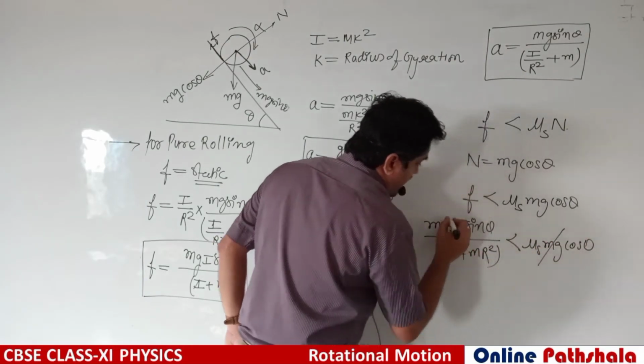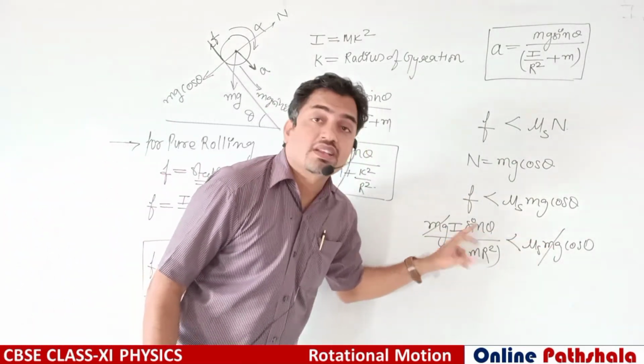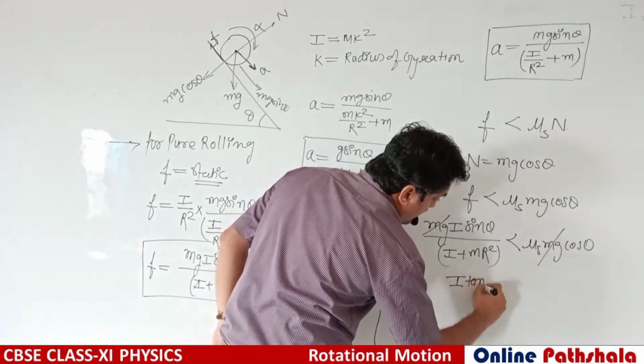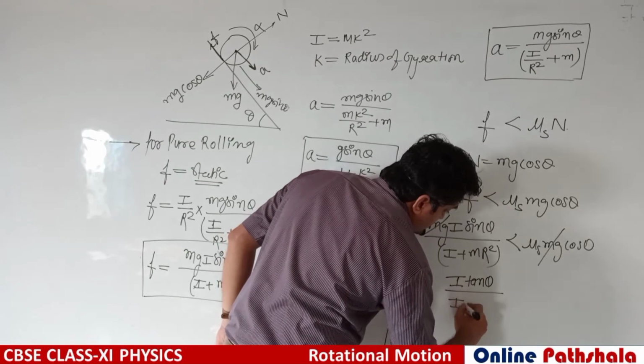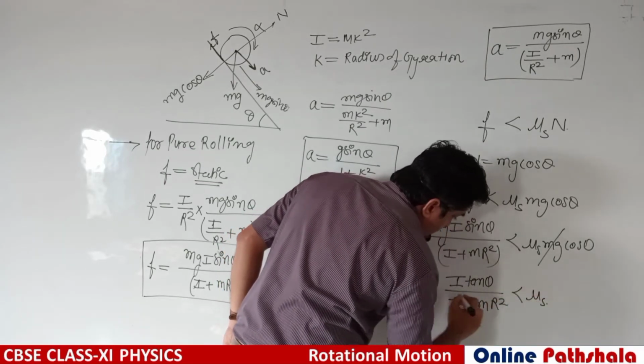This mg will cancel out and sine theta by cos theta becomes tan theta. So I tan theta divided by I plus mr square should be less than mu S.